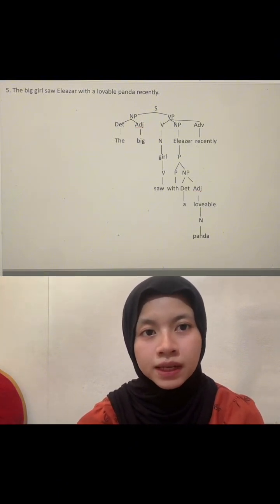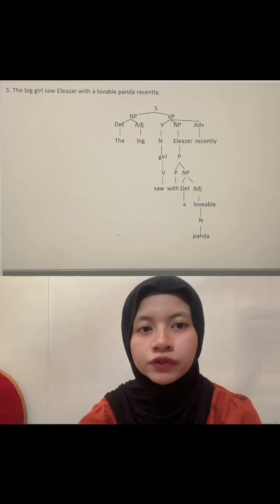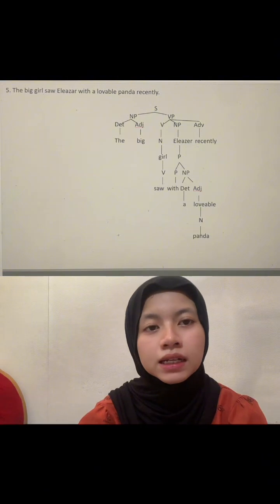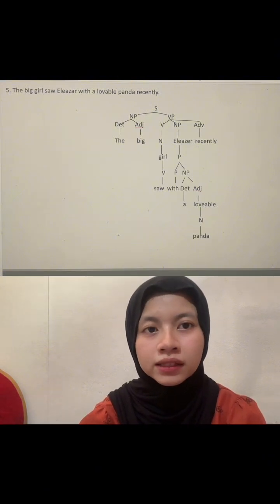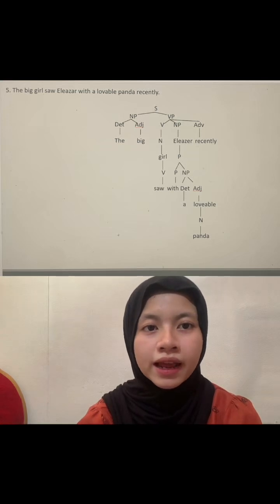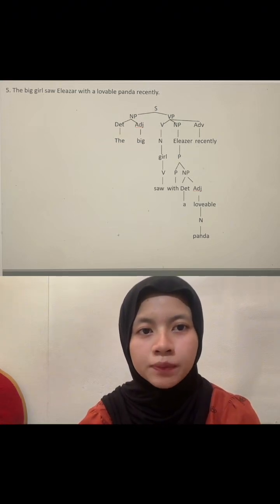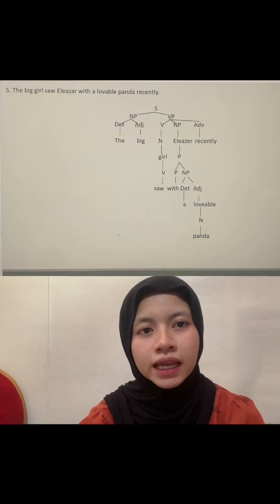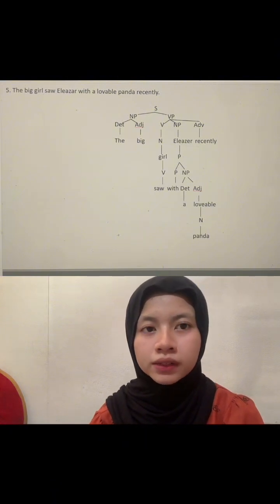And next, possible ambiguity. The phrase "with a lovable panda" could have two meanings. The girl saw Eliezer, and Eliezer had a lovable panda with them. Or the girl saw Eliezer and the panda was part of the scene, possibly being seen together with them.